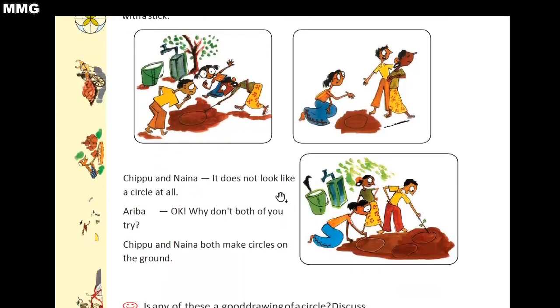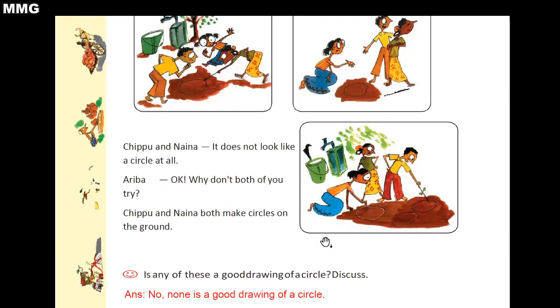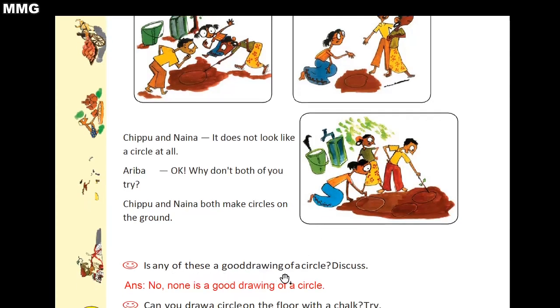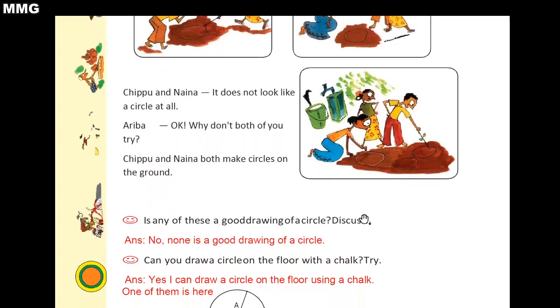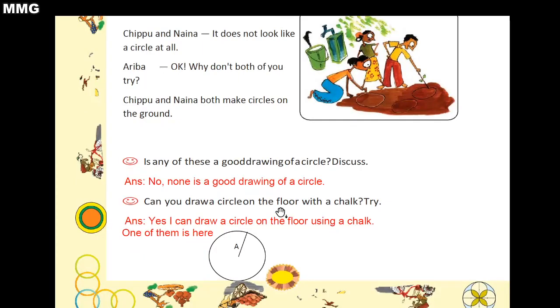Chipu and Nana say, it doesn't look like a circle at all. Ariba says, okay, why don't both of you try? Chipu and Nana both make circles on the ground. Now here you can see Chipu and Nana both are making circle on the ground. Now here the question is, is any of these a good drawing of a circle? Discuss. Now you have to tell is any of these, यानी कि इनमें से कोई भी एक circle की तरह दिख रहा है आपको? So your answer will be big no. Why? Because the distance from the center to the boundary of the circle is not same, means radius is not same.